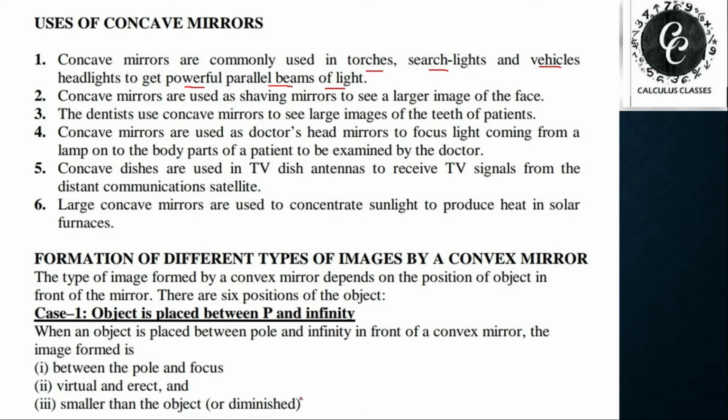Nowadays we are observing concave-shaped dish TVs, that means dishes. Concave dishes are also used in TV dish antennas to receive TV signals from distant communication satellites. Large concave mirrors are used to concentrate sunlight to produce heat in solar furnaces. In solar furnaces, we use concave mirrors to concentrate the light to produce a large amount of heat.